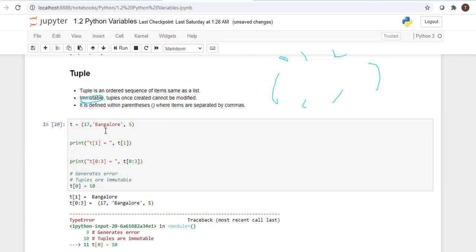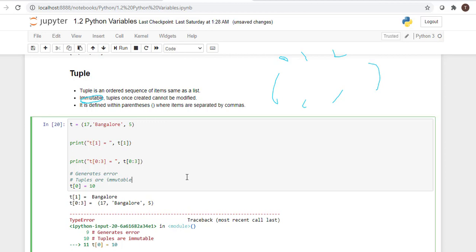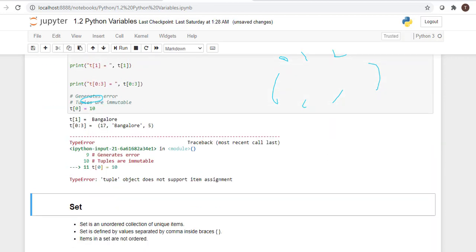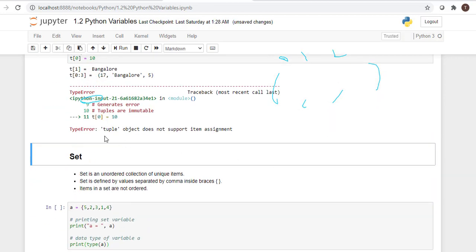Here we have 3 different items. You can slice all the items because they are ordered. With t of 1, the first index, whatever we have done in a list we can do. But here we are trying to change the 0th index. It shows an error because it is immutable, that's why we can't change the values. The error is explained clearly: the tuple object does not support item assignment. So in Python you can easily understand what error you are getting, and from that you can easily fix it.